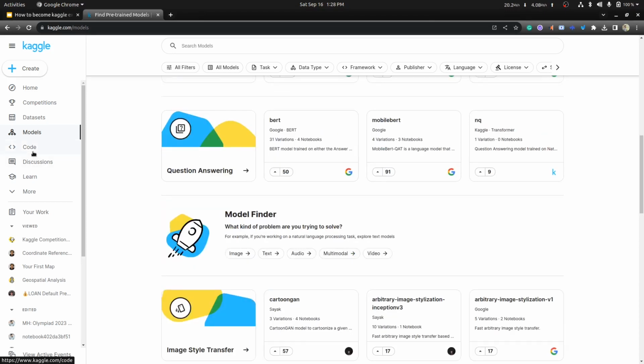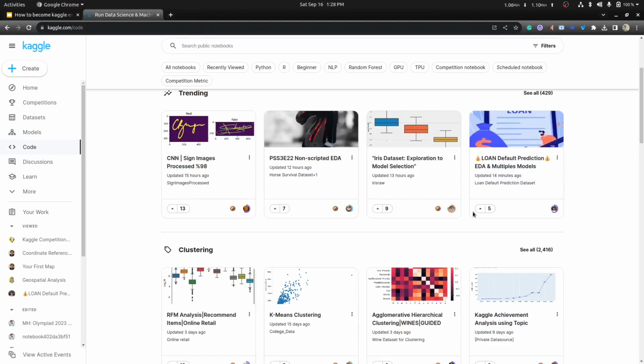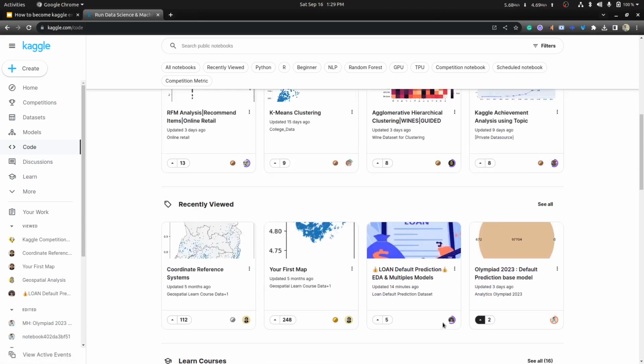Next you will go to the code tab. Here you can see all the notebooks published by others. Someone created loan default prediction on the dataset and published here. He got 5 votes. Here you can see someone created exploration to model selection. He got 9 votes and he also got a medal. Someone applied k-means clustering and published. He got 9 votes and some medal here. Here you can see someone created default prediction EDA and multiple models. Here he got five votes.